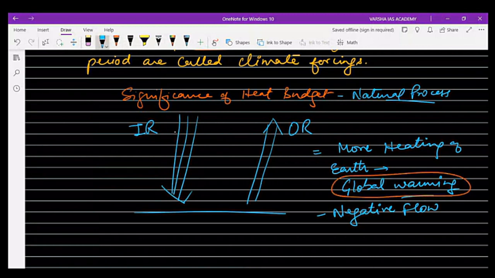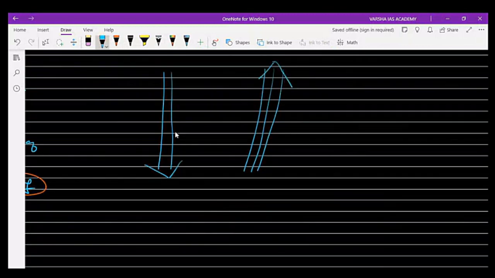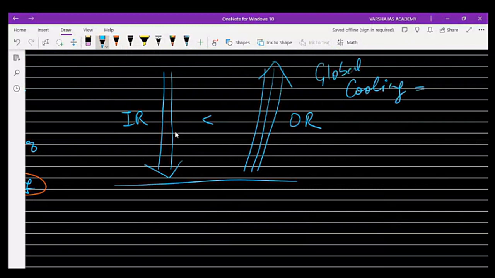Then at the same time, if incoming radiation is lesser than outgoing radiation, this will be cooling or global cooling that will lead to glaciation, right? So that is the concept which is discussed here.